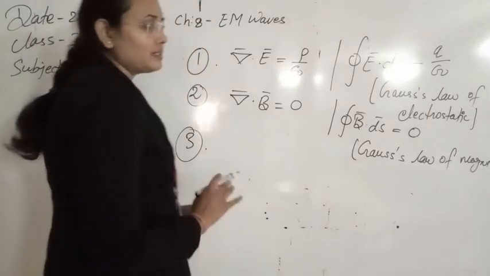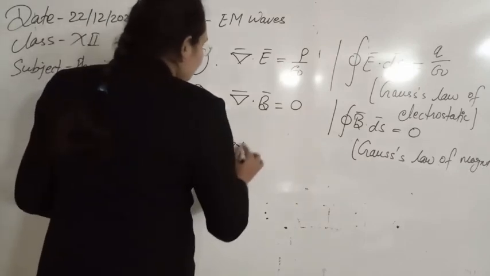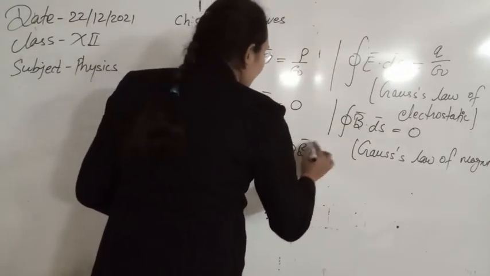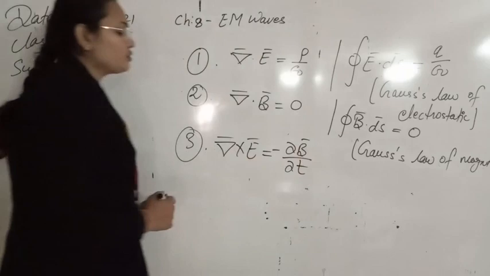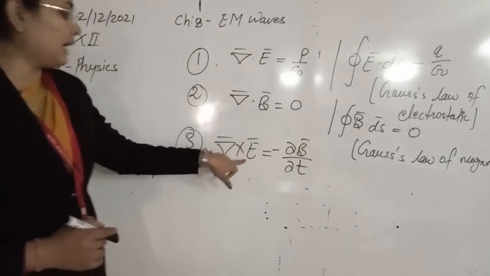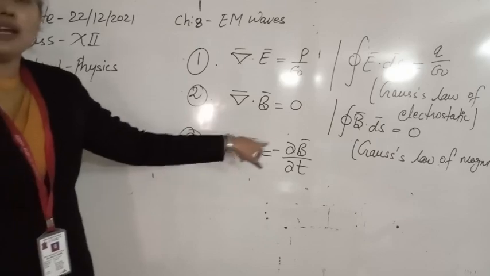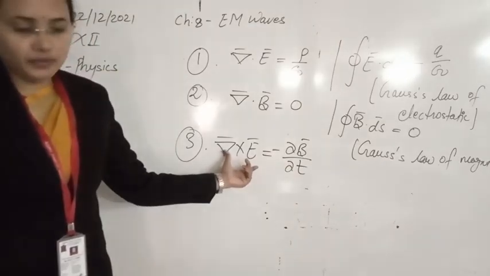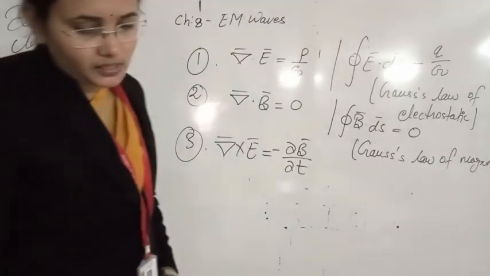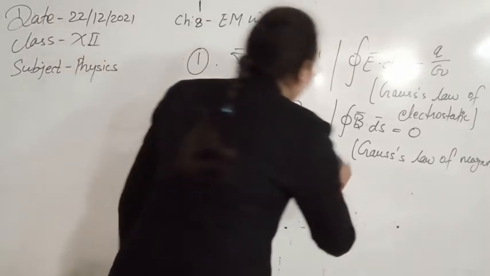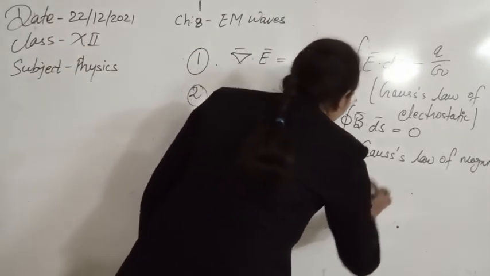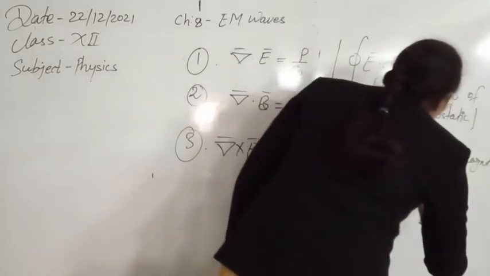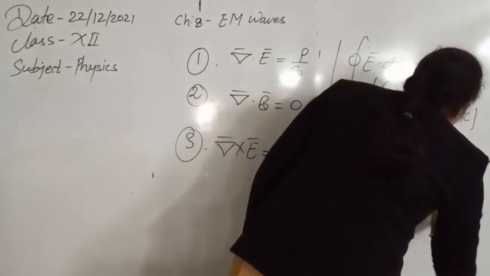According to that concept, in differential form it is given by del cross E equals minus del B by del t. This equation shows that the rate of change of magnetic field will produce the electric field. Whenever there is a change in flux or a change in the field, there can be production of an electric field. This is Maxwell's third equation, and in integral form it is written as the closed integral of E dot dl equals minus d phi by dt.